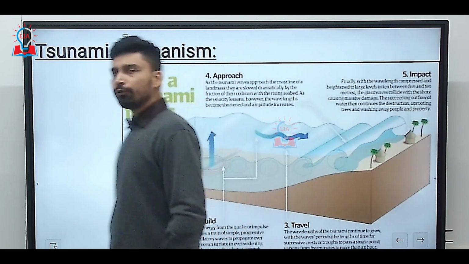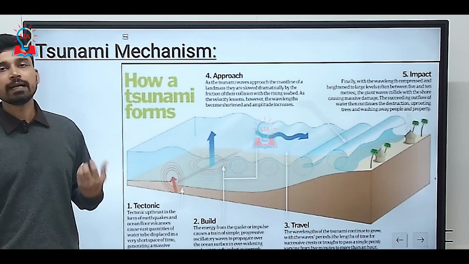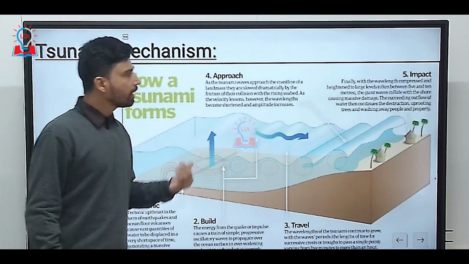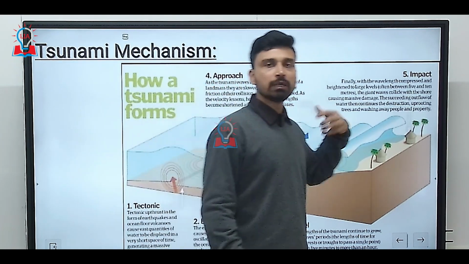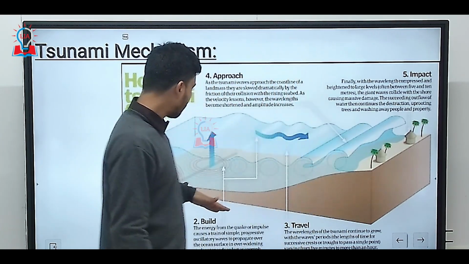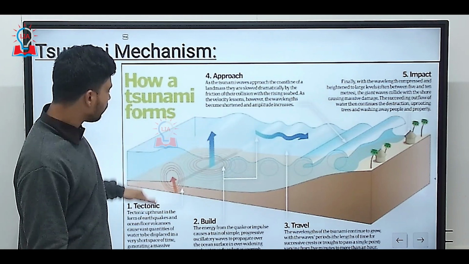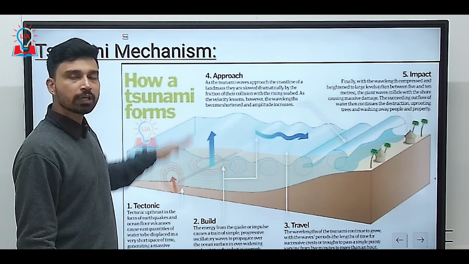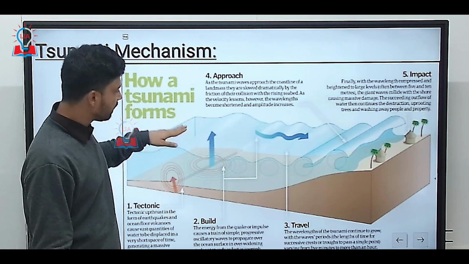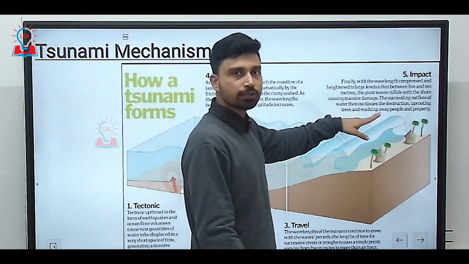If we try to examine and understand the details of the mechanism of tsunami, we can divide it into multiple steps or multiple phases. In the first phase, what is happening here? We are having a seismic event that might be a result of subduction. Due to the seismic event, a huge volume of water gets displaced. As the water gets displaced, we have the ripple-like waves that rush toward the coast.